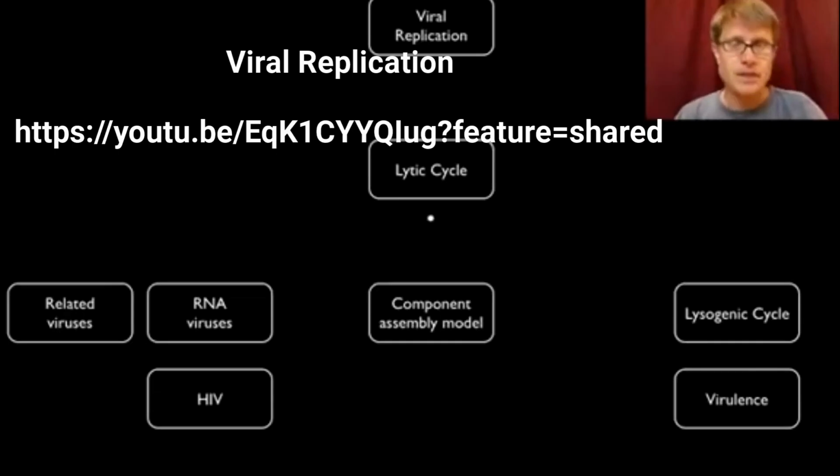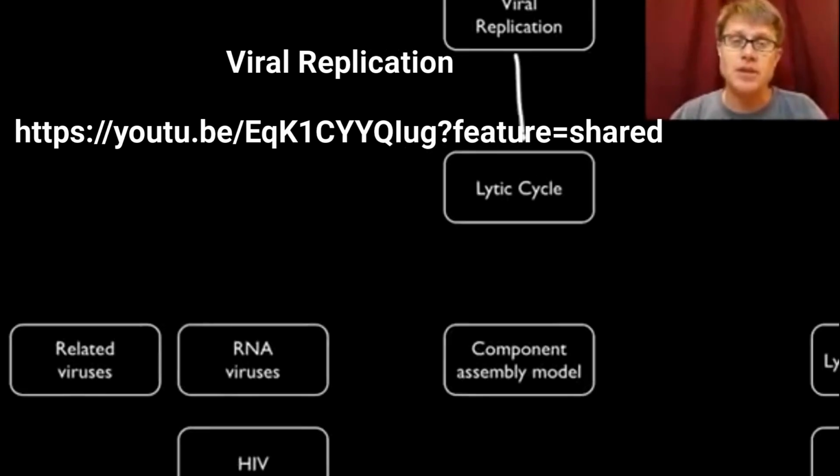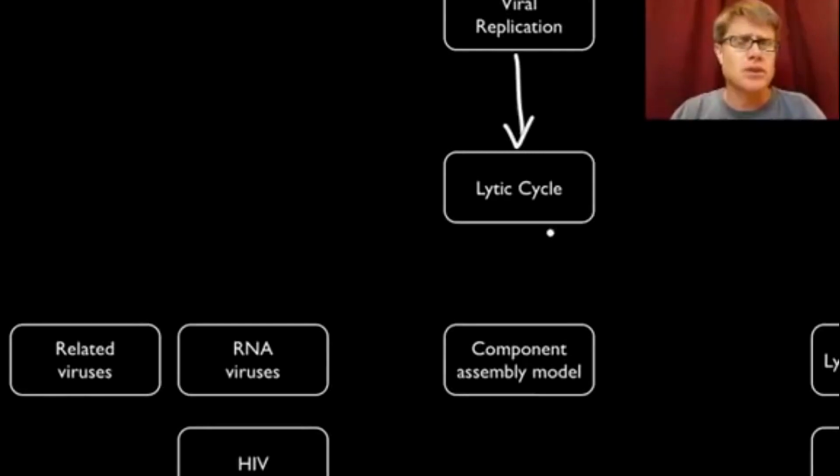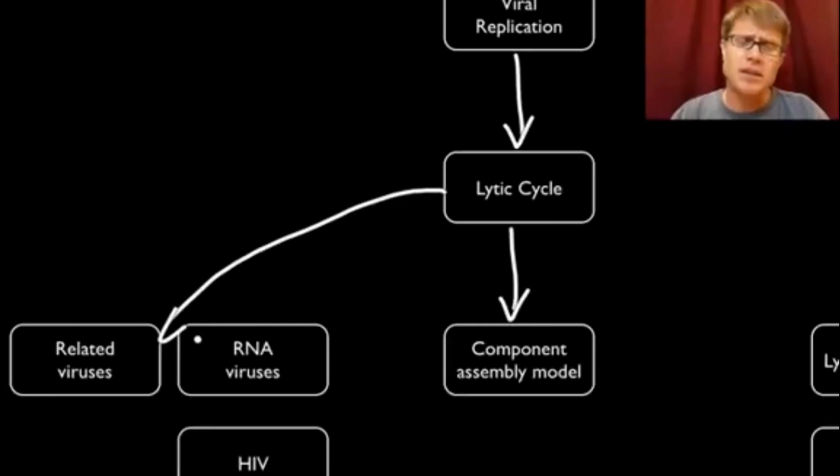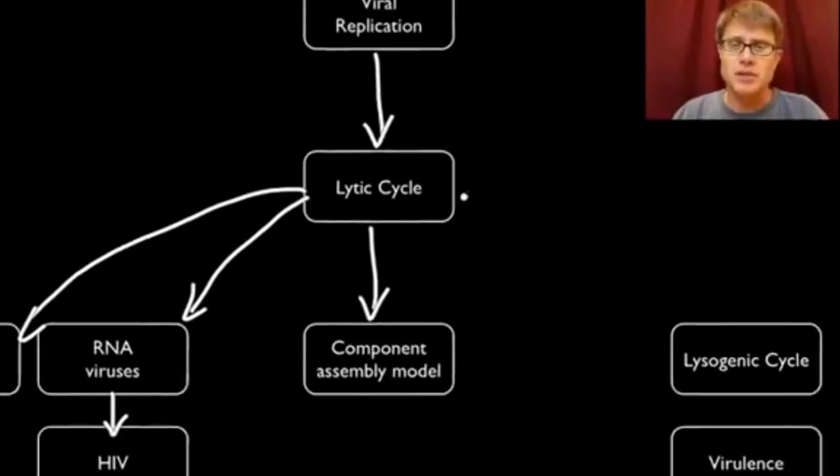As well. And so in this podcast, I'm going to talk about viral replication, how viruses make copies of themselves. They mainly do this through a cycle called the lytic cycle, where they actually assemble the parts of a virus, and then those will eventually leave the host cell. Two things that I'll add to that is that sometimes related viruses or viruses that are around at the same time can actually swap genetic material. And then I want to talk briefly about RNA viruses. A perfect example of that is HIV and how they actually make copies of themselves. It's a little bit different.